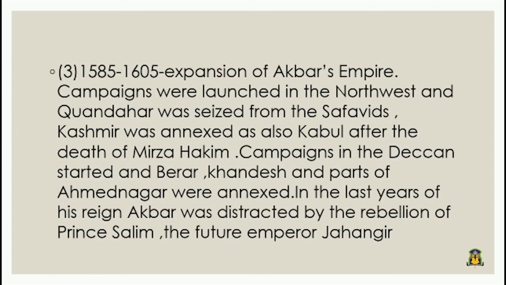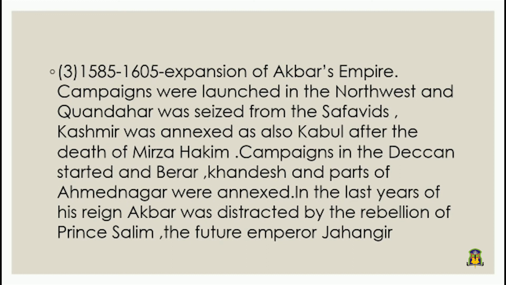The third period of Akbar's reign was between 1585 to 1605 AD. During this period, expansion of Akbar's empire took place. Campaigns were launched in the northwest. Kandahar was seized from Safavids.